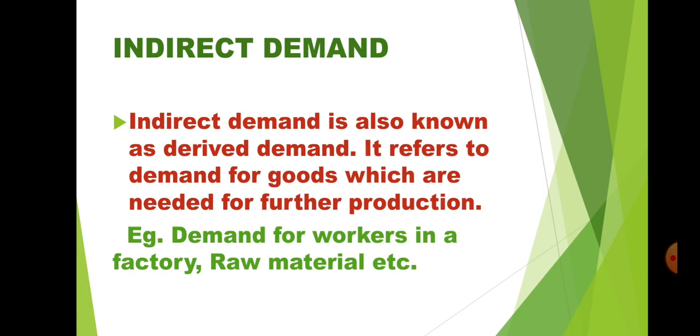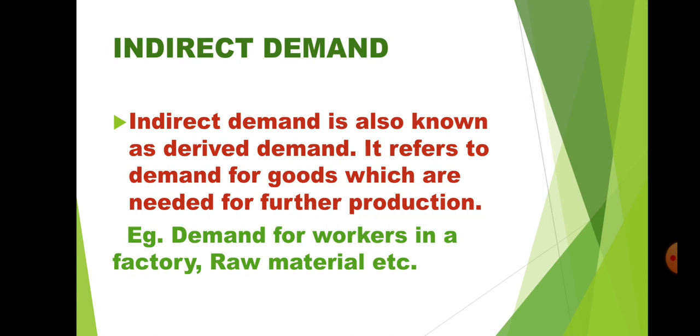Examples are given: demand for workers in a factory, raw material, etc. Now see in this example, demand for workers. When you are hiring workers in a factory, those workers are not going to satisfy your needs directly. Workers will produce the goods, and whatever goods have been produced by those workers, those goods will satisfy your need. So demand for workers in a factory will be one example.